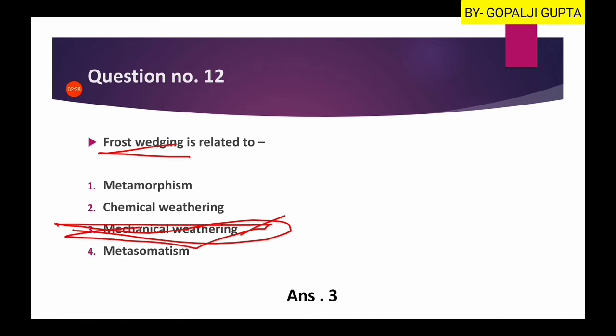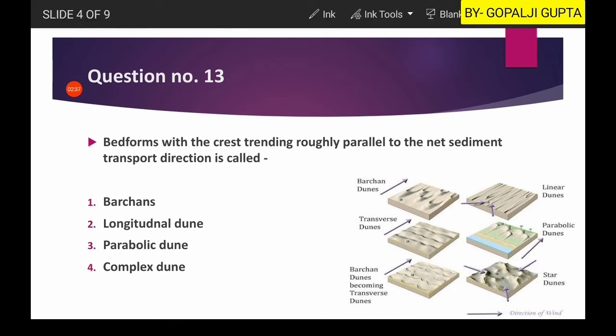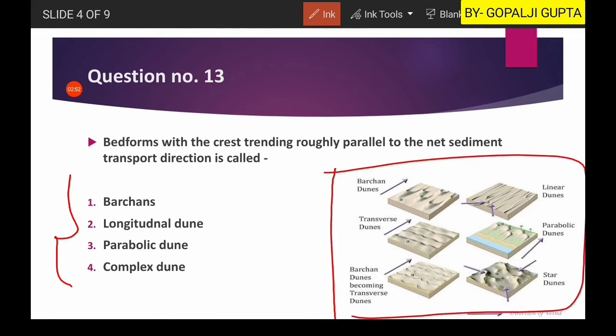Now question number 13 is: bed forms with the crest trending roughly parallel to the net sediment transport direction is called. Now if you see the options, they are different types of dunes, and dunes belong to the aeolian process, a process related to the air. So in the diagram you have 6 types of dunes where you can see the Barchans, then Barchan dunes becoming the transverse dune, that is the transition state. Then you have star dunes, parabolic, as well as the linear dunes.